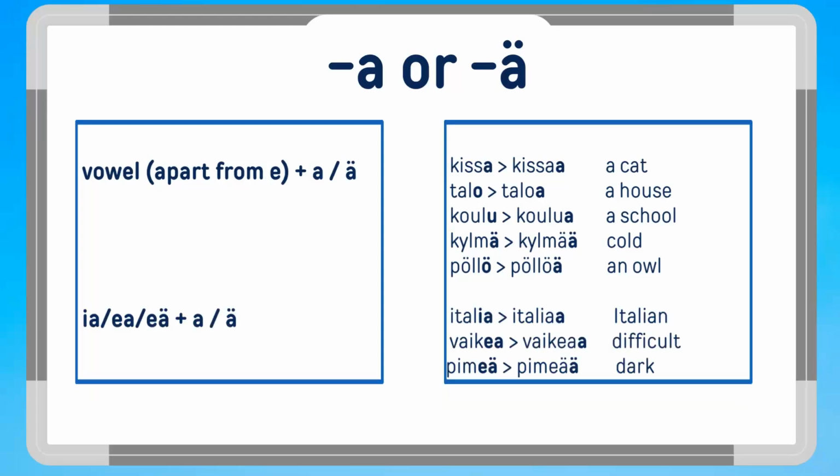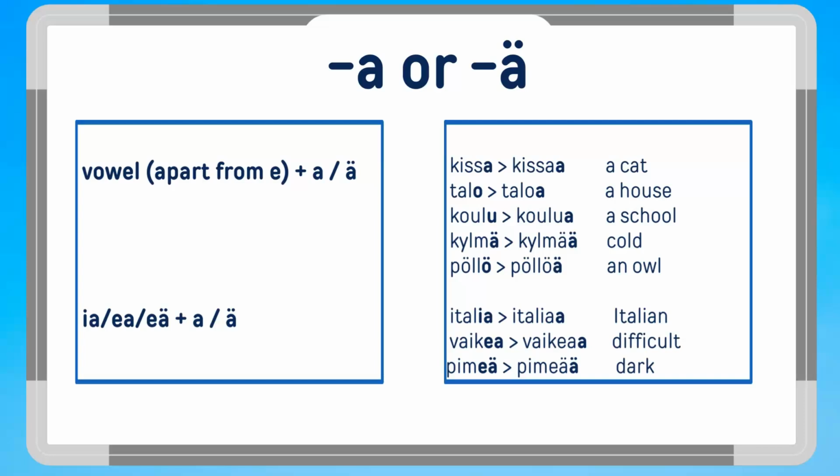The same rule applies if the word ends in the following vowel combinations. Ia, as in the word Italian: Italia, Italiaa. Ea, as in the Finnish word for difficult: vaikea, vaikeaa.